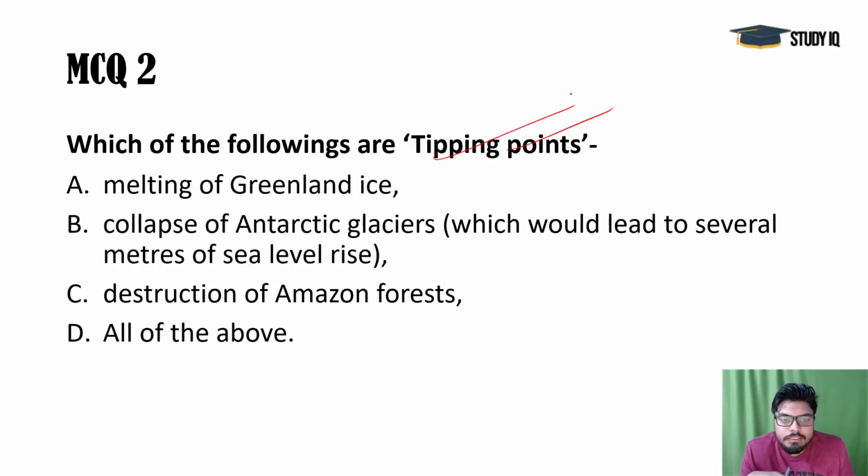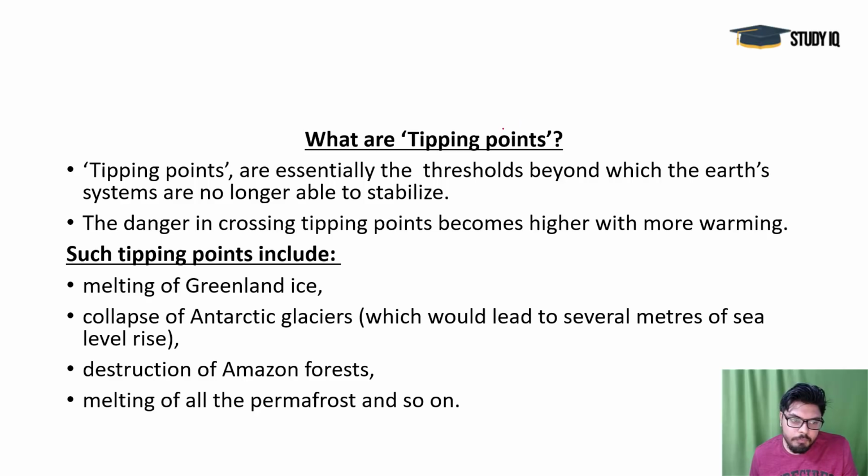These are the biggest sources, and they are melting very fast because of climate change and the average heat increase. So that's the issue. So D, all of the above, would be the answer here. These all are tipping points. Like melting of all the permafrost, that's the main issue. You see, there is a snow line: if you go towards the top of the Himalayas, after a certain height there is a snow line, and above that there are permanent glaciers.